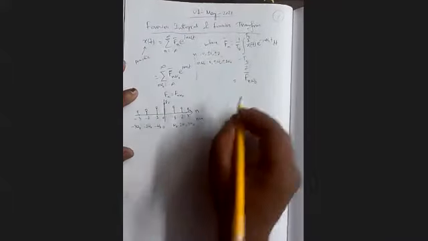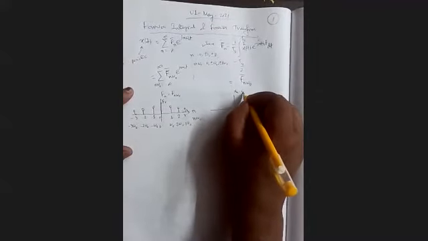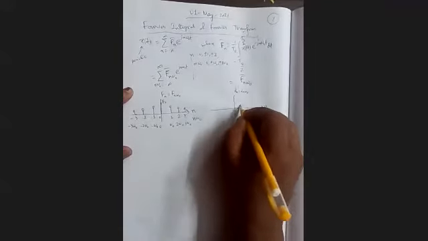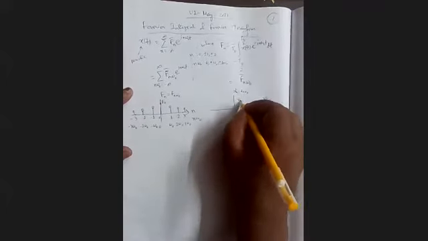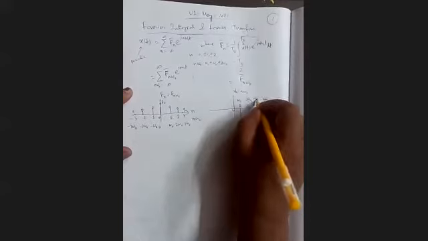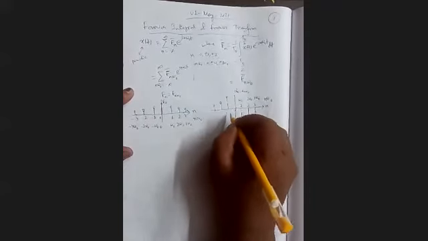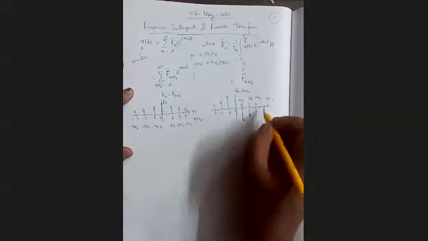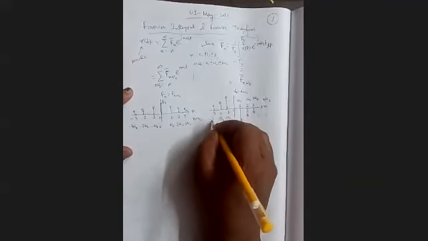And the phase spectrum will be alpha n or alpha n omega 0. It is something like 0, 1, 2, 3 on the n axis; on the n omega 0 scale, it will be omega 0, 2 omega 0, 3 omega 0. Similarly minus 1, minus 2, minus 3, which on the n omega 0 scale are minus omega 0, minus 2 omega 0, minus 3 omega 0.